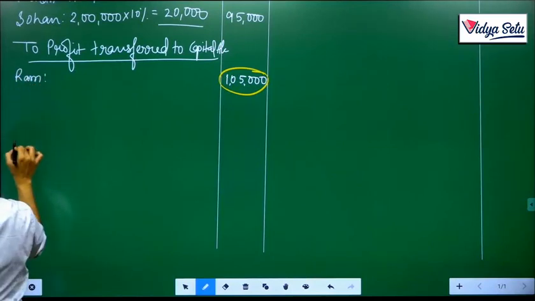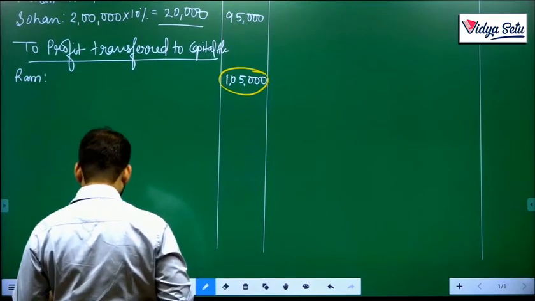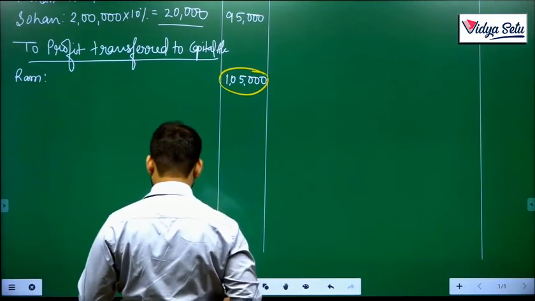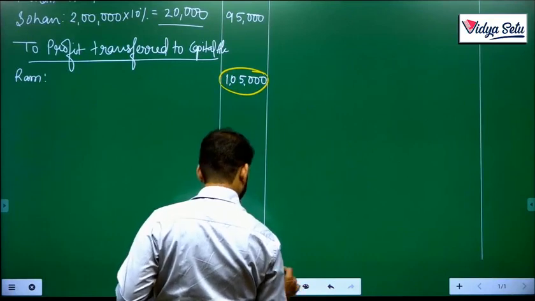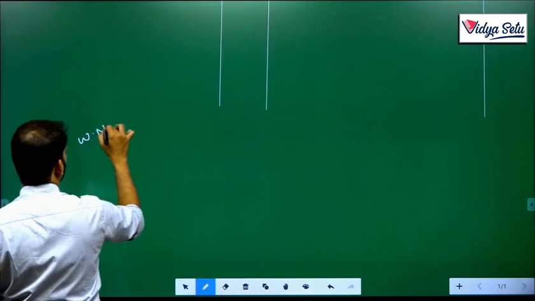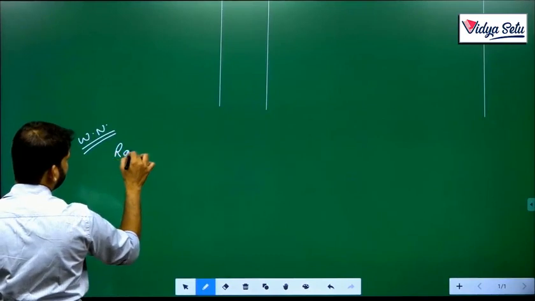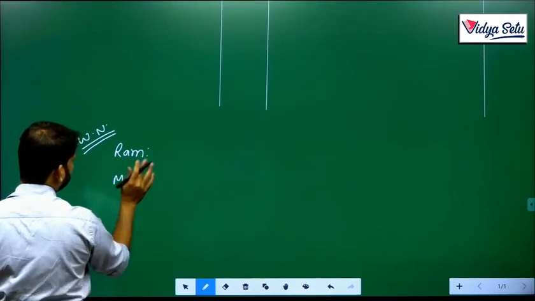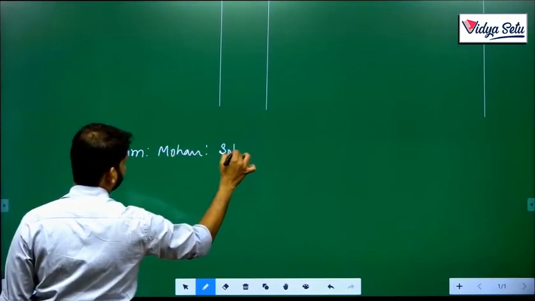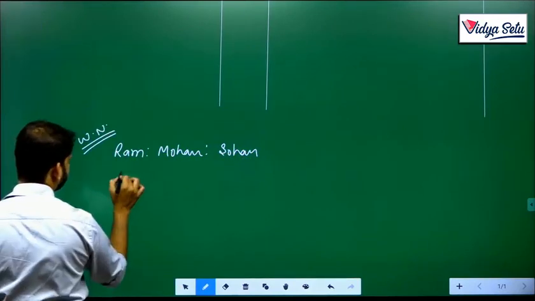Before that, let's first make the profit sharing ratio in the same proportion. Working note: Ram is to Mohan is to Sohan, as given, half, 1/3 and 1/6.